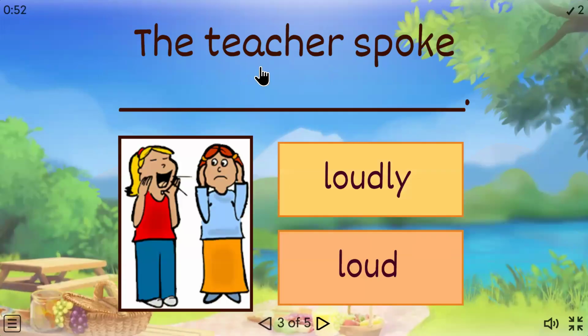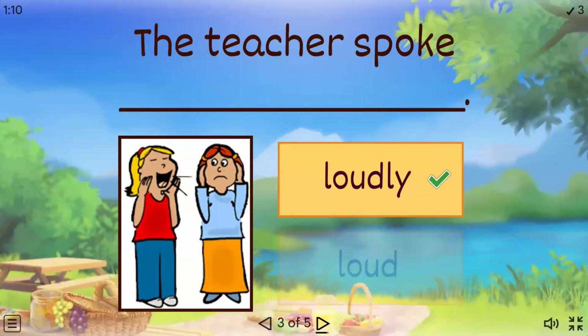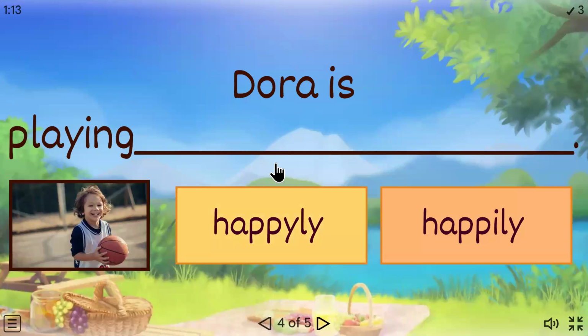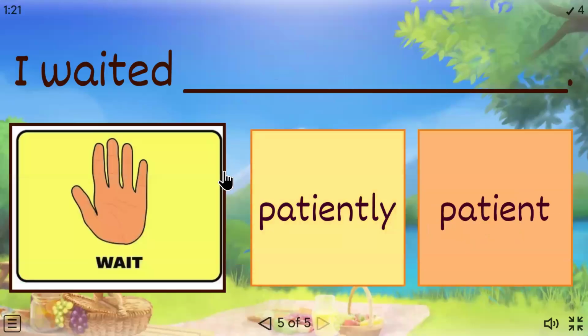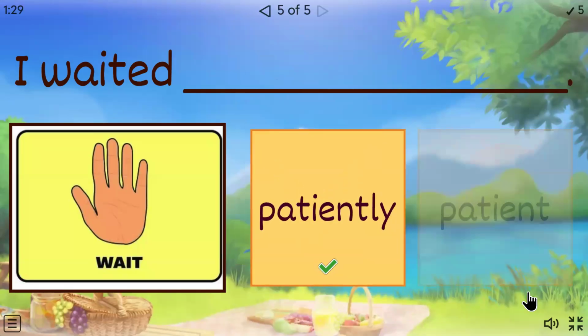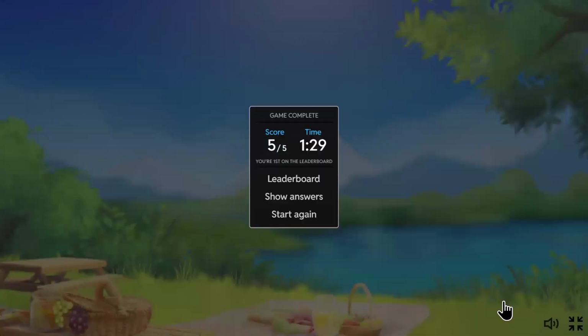Then we have the teacher spoke dash. Teacher spoke which one? Loudly or loud? A or B? Right. Yeah, it's A. Loudly. Correct. Yes. Loud is an adjective. Now let's see this. Dora is playing dash. Which one is the correct spelling? Happily. Yes, B. Correct. I waited dash, patiently or patient. Perfect. Patient.